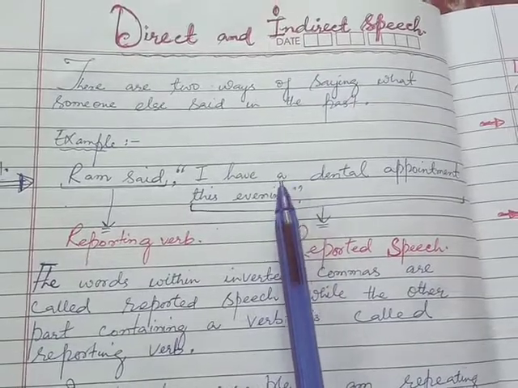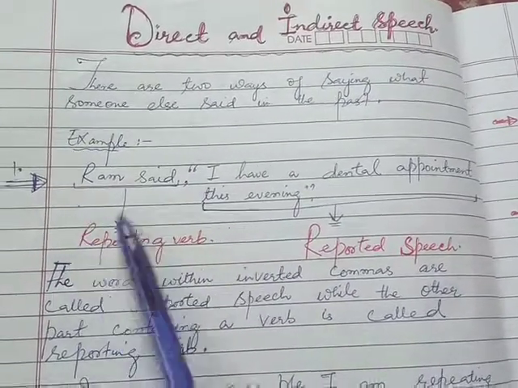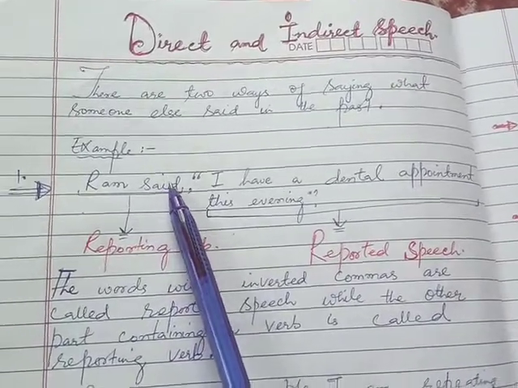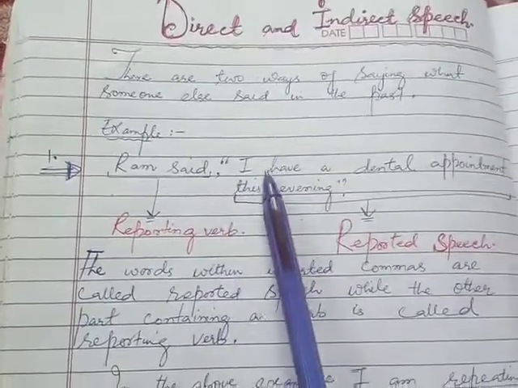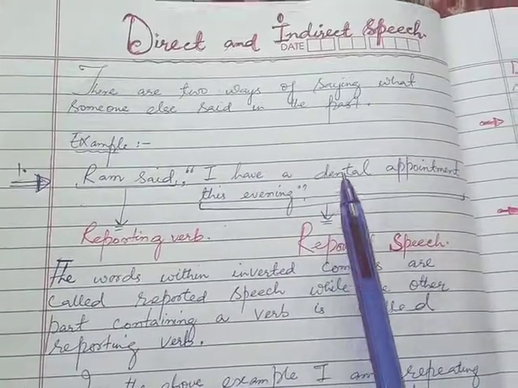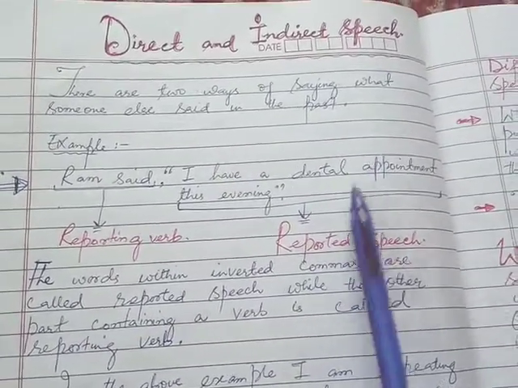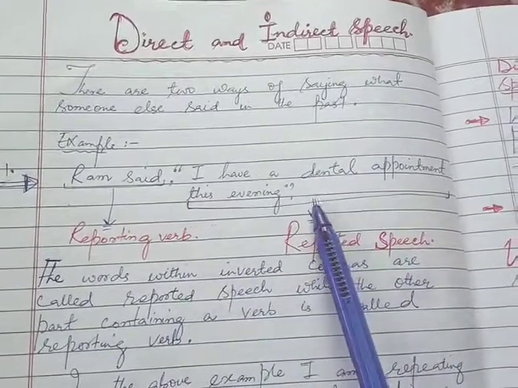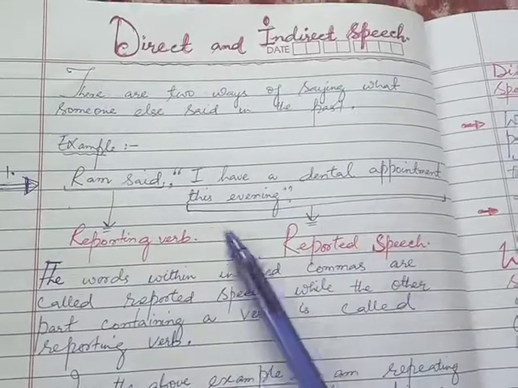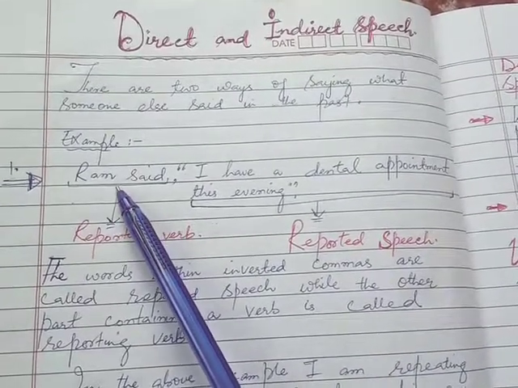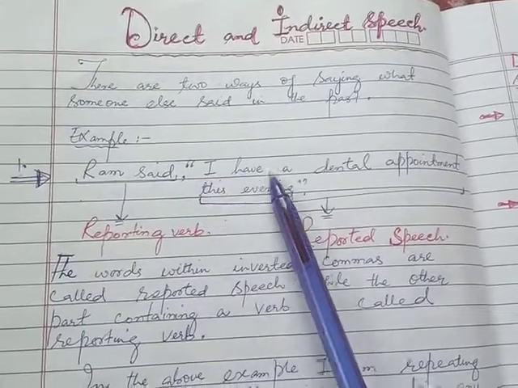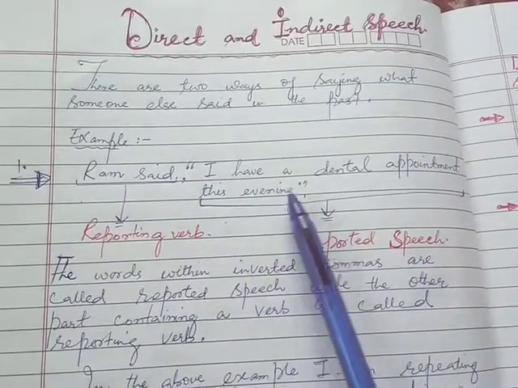This is called reported speech, while the other part of the sentence that contains the verb is called the reporting verb. My dear students, in this example, I am repeating Ram's words directly without making any change. This is called direct speech. But we don't always repeat the other person's words exactly, because the words are not important, the message is important. We can write this example like this when we change it into indirect speech: Ram said that he had a dental appointment that evening.